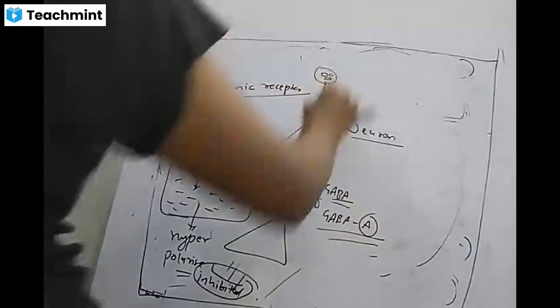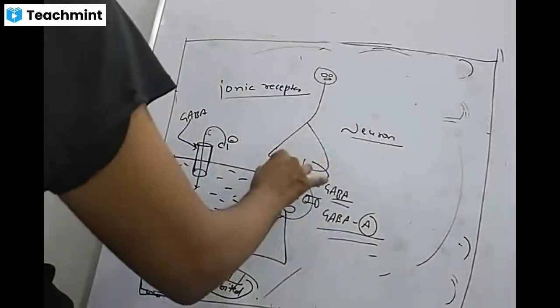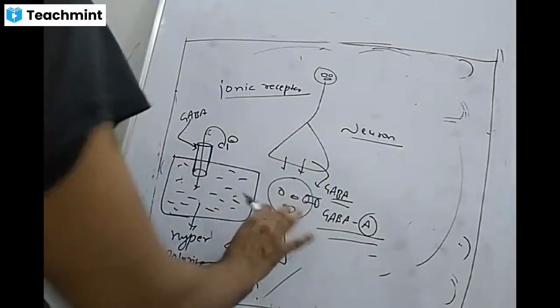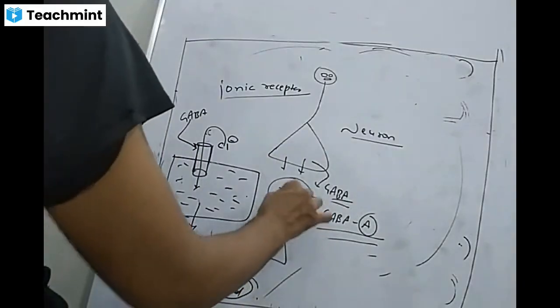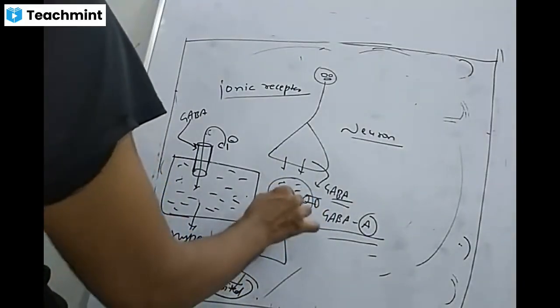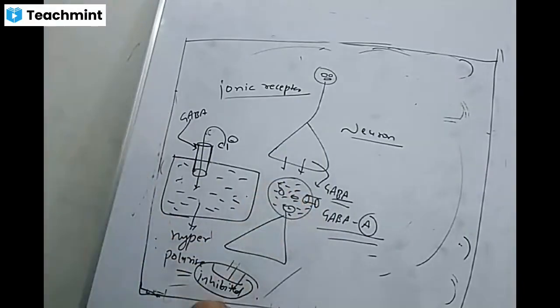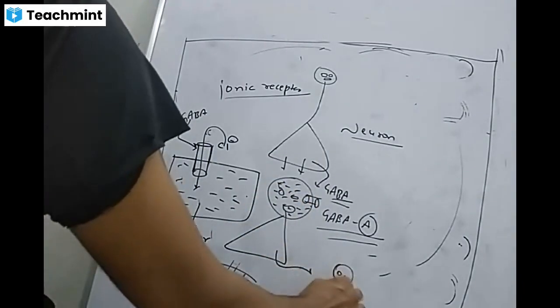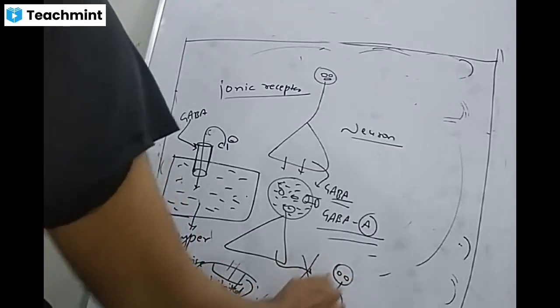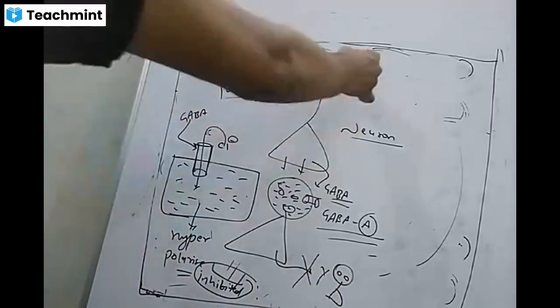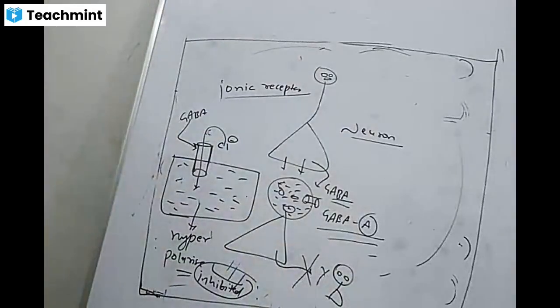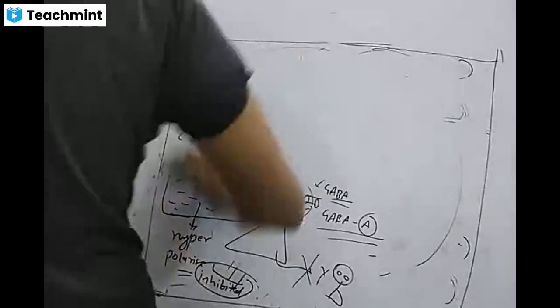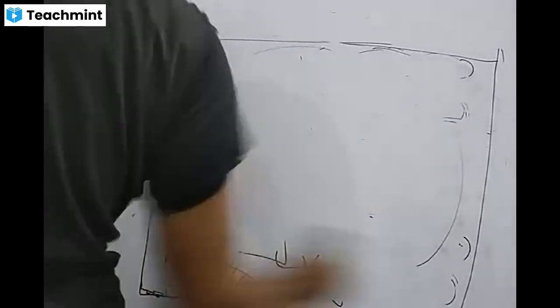If this neuron is releasing GABA on the next neuron, then that neuron will be filled with negative charges, and the action will stop from there to the next neuron. So this is the normal physiology of the neurotransmitter GABA.